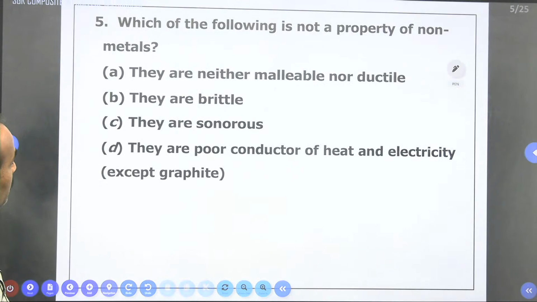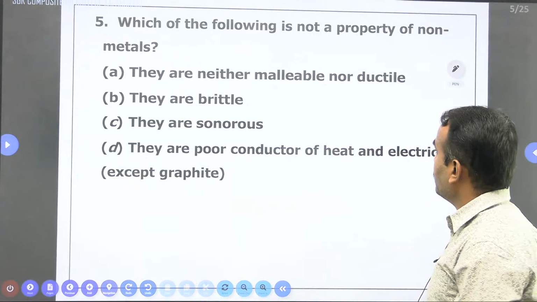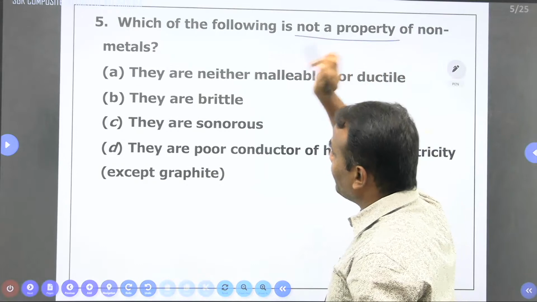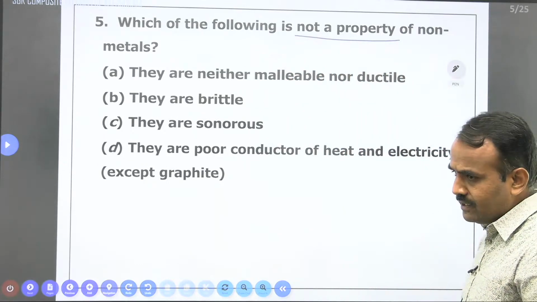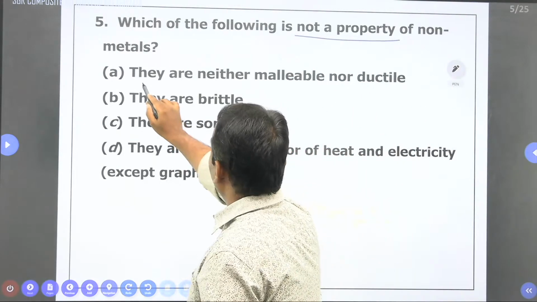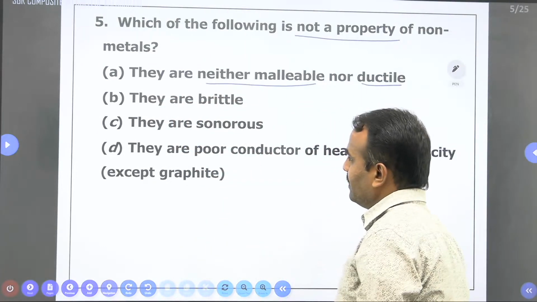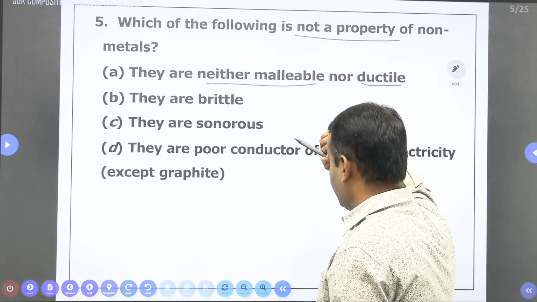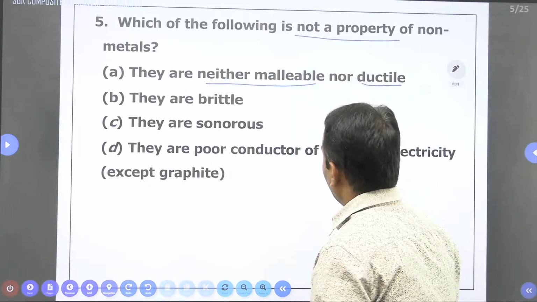Okay. Next we can go for what? Which of the following is not a property of non-metals? We know the properties of metals and non-metals. They are given: they are neither malleable nor ductile. Is it correct? Yes, because only metals are malleable and ductile. Non-metals are not malleable and ductile.